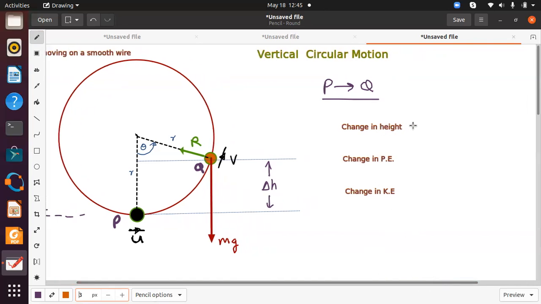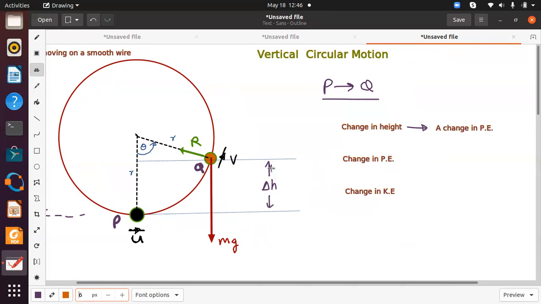So a change in height will result in what? A change in height will result in a change in potential energy.